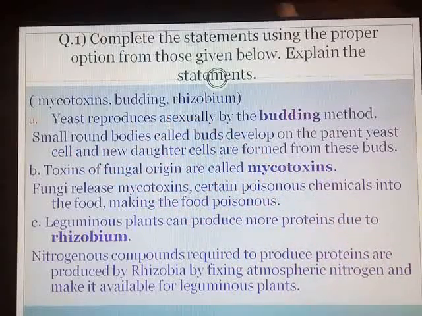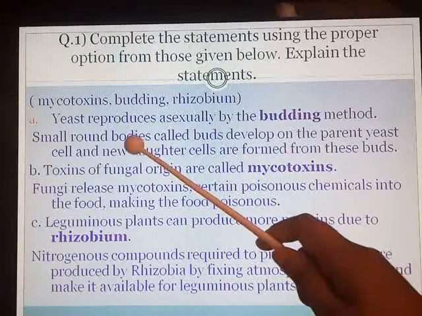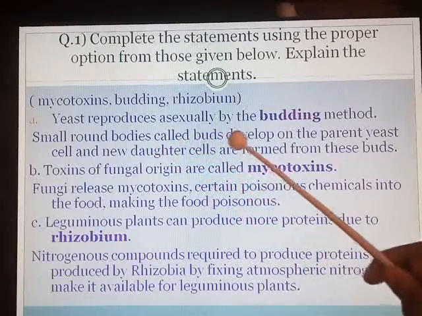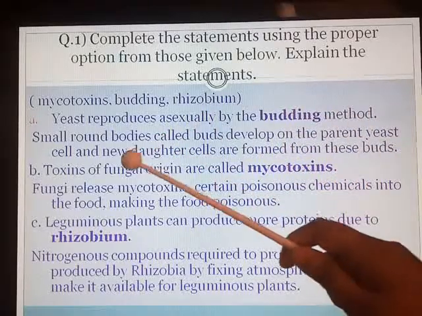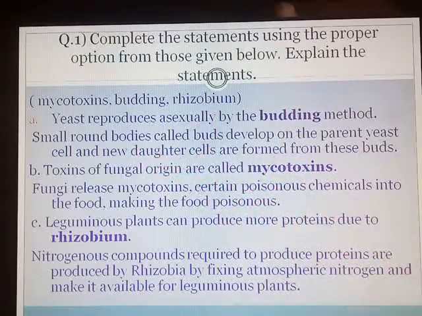Small round bodies called buds develop on the parent yeast's cell and new daughter cells are formed from those buds. Hence the method is known as budding method. In short, you can write the explanation in your textbook or a small notebook which you have maintained with you.